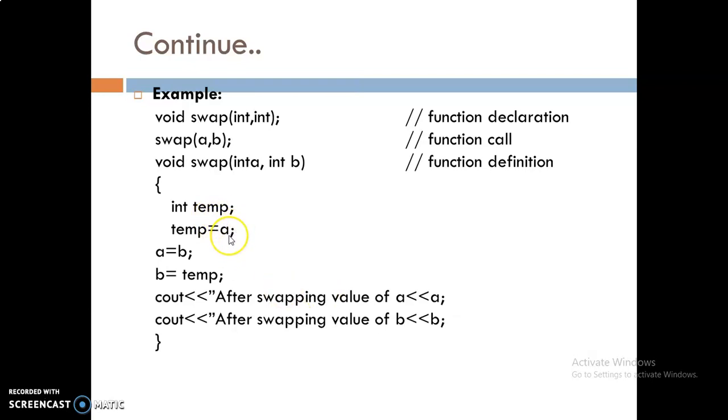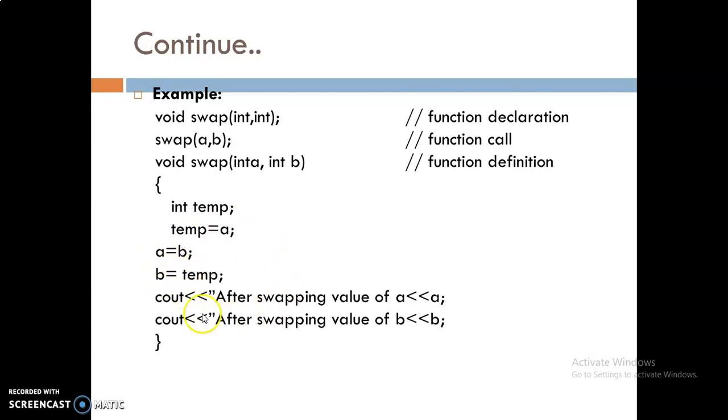So first of all, we are transferring the value of a into temp. Temp is the temporary variable. We are transferring the value from variable a to the temp variable. Now a is empty. Now in the empty a we are transferring the value of b. Then from the temporary variable we are transferring the value to variable b, as b is now empty, as b has transferred its value to a.